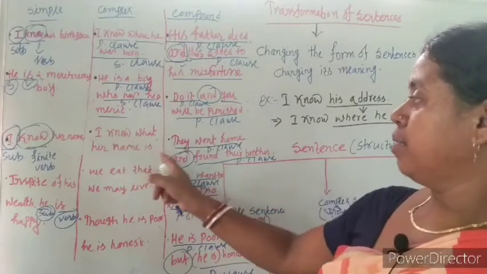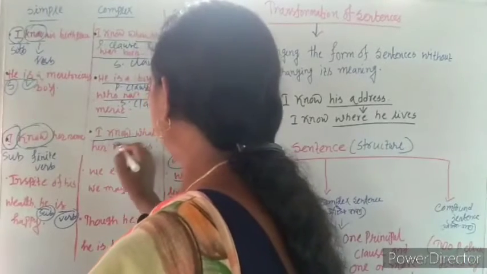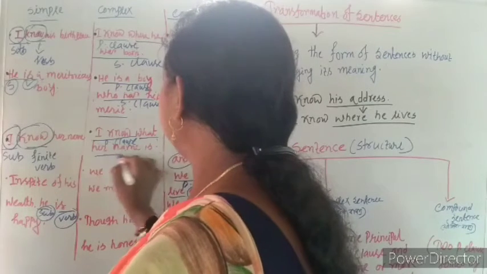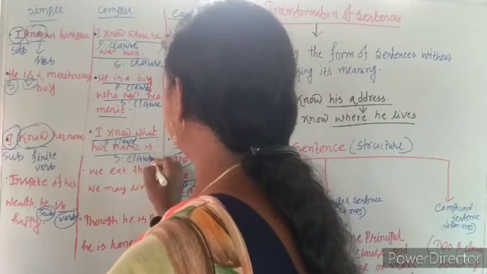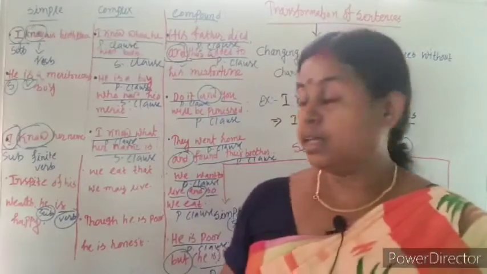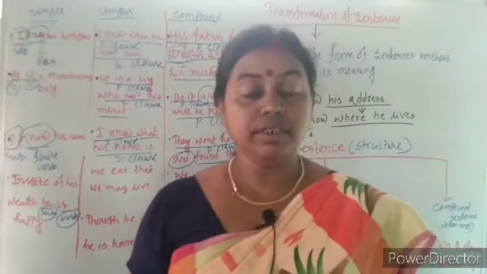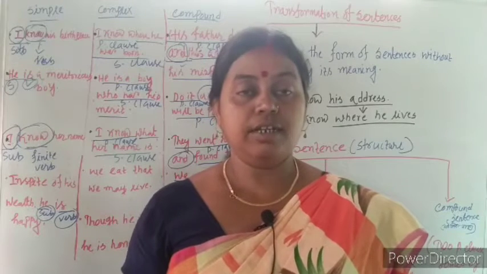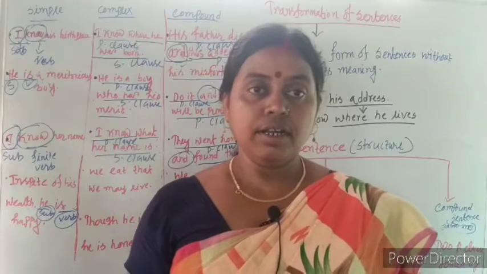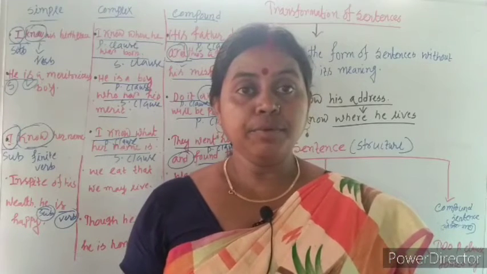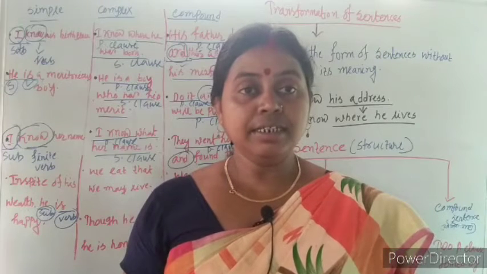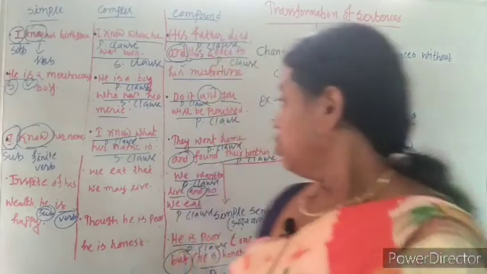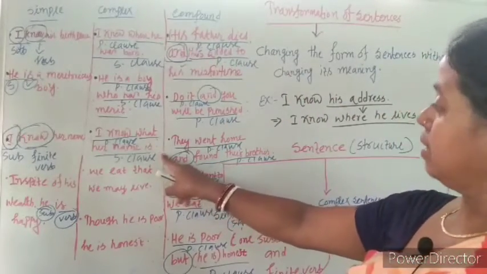I know what her name is. Here I know is a principal clause. What her name is is a subordinate clause. A sentence which has only one principal clause and one subordinate clause is called complex sentence. Remember, you have to memorize the basic definition of simple, complex and compound sentence. So it is a complex sentence.